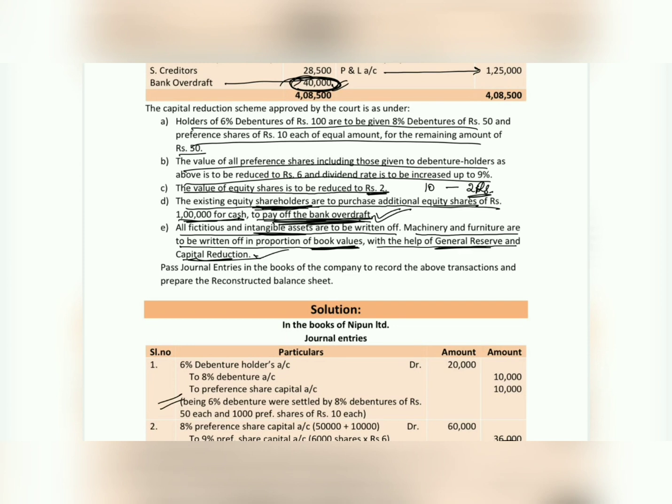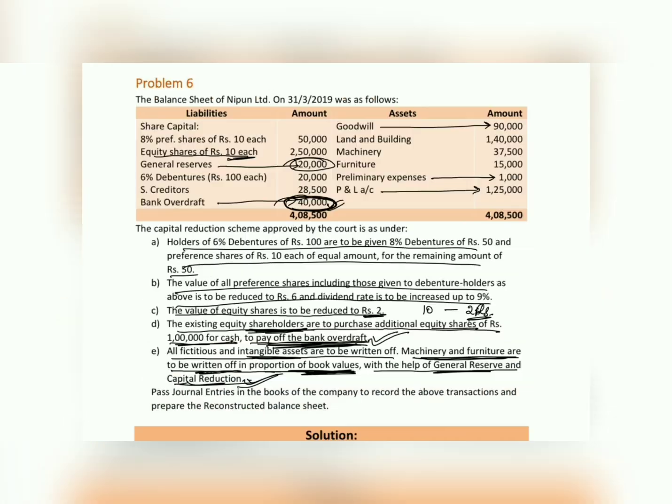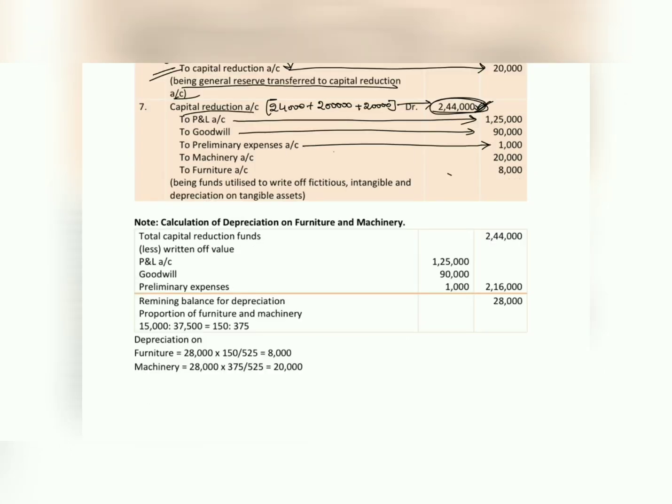Okay, so we have transferred the general reserve value to capital reduction already. So we have to write off machinery and furniture in their book value proportion. Furniture value is 15,000, machinery is 37,500. Out of the capital reduction value of 2,44,000, we have utilized 1,25,000, 90,000 and 1,000.